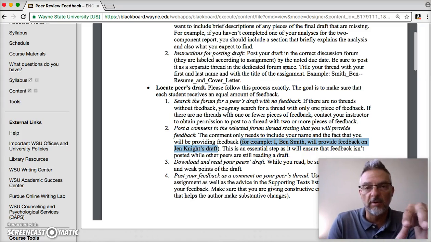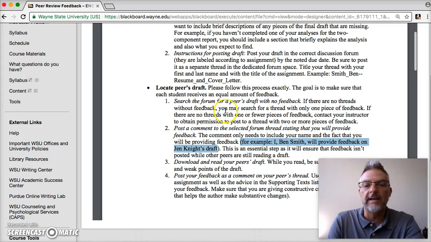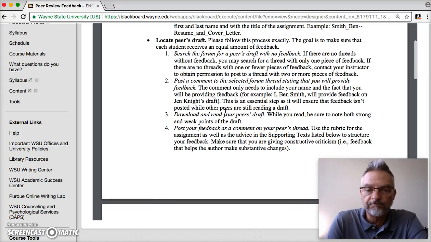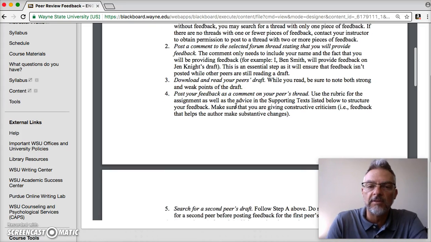And remember, one of the goals of the peer review feedback is that every report that you see posted on there gets a minimum of 2 scans through, right? And if some get 3 or 4, with more groups than we have individuals, I think that's going to be very possible. So I appreciate if you remain aware and cognizant of that and make sure that happens. Then you download it and post feedback here.